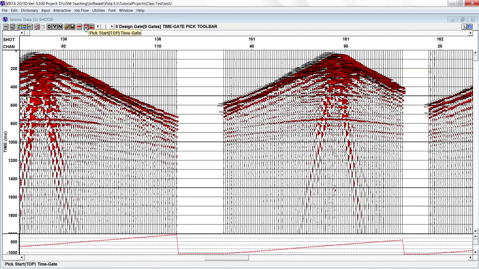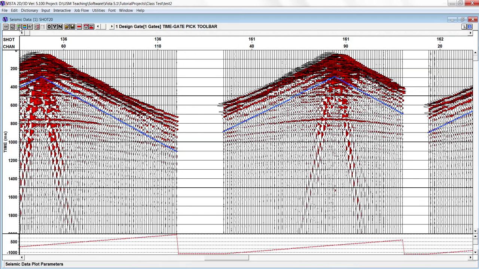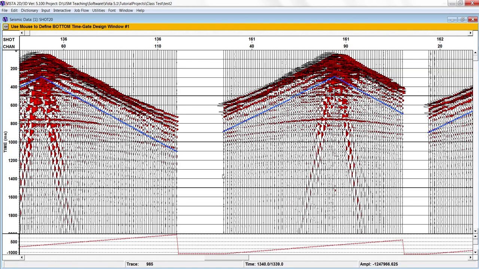So here you can choose the top. So let's say I want to use only this part. Double click, and to remove. And this is the bottom I want to choose.